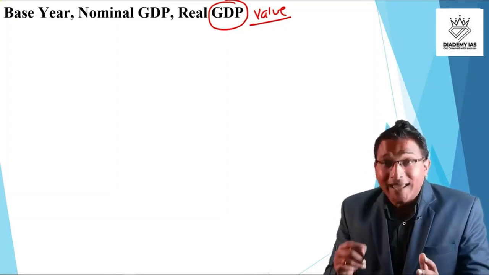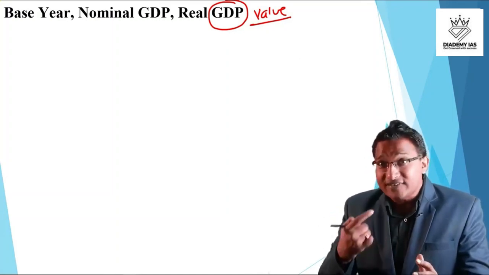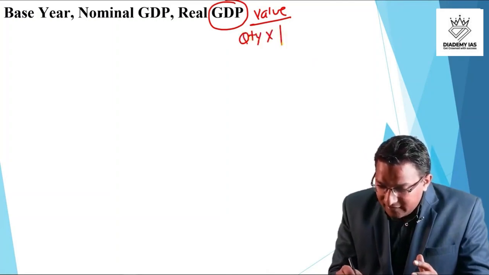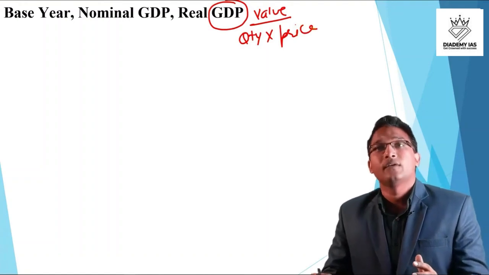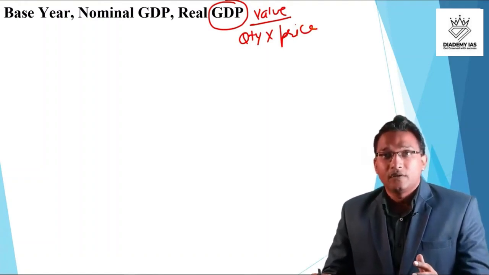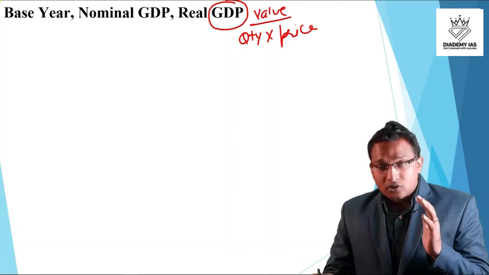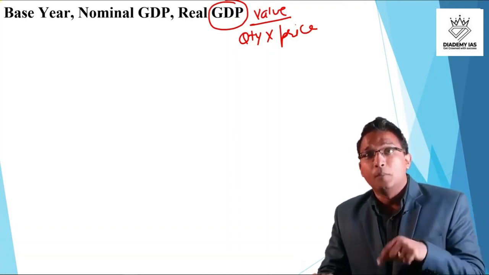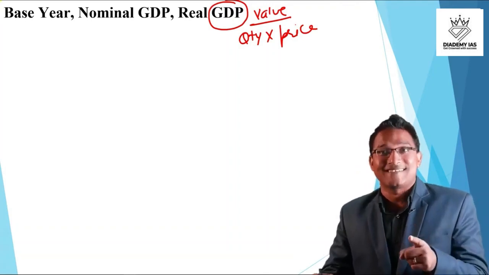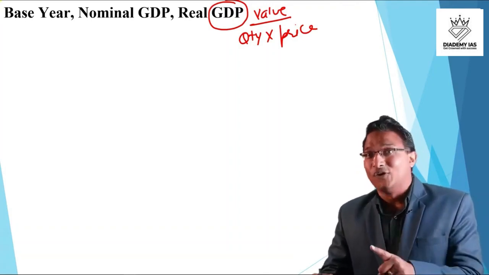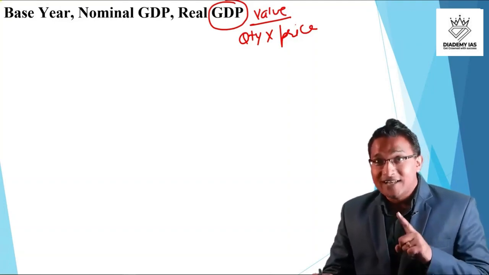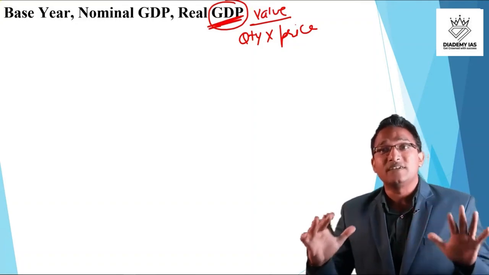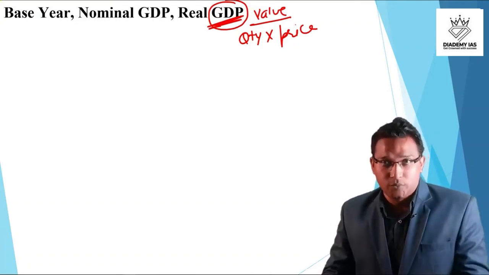So this is the value of all the goods and services produced in the country. Now, how do we calculate this value? Can we say the value means the quantity multiplied by the price? Or the total quantity of goods and services produced in the country multiplied by their prices, that is the value of all the goods and services, and that value is nothing but the GDP, right? I hope that this simplistic concept is very clear to you.